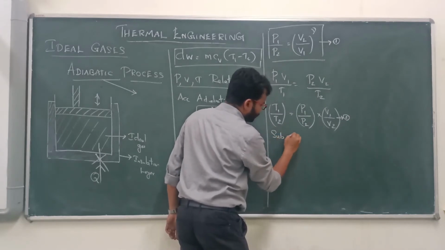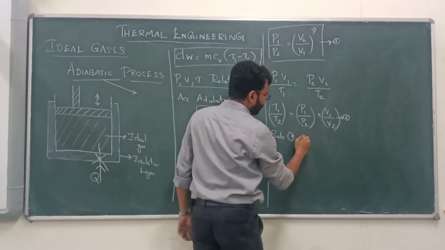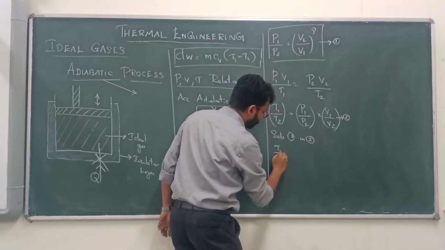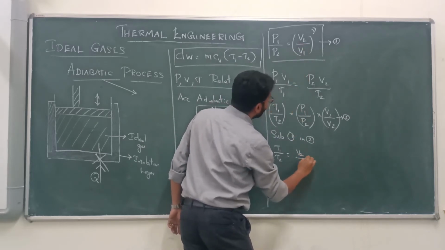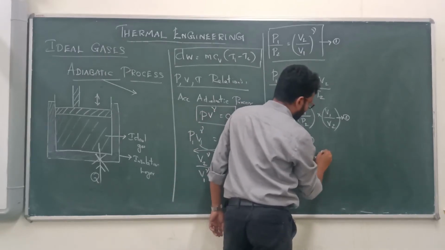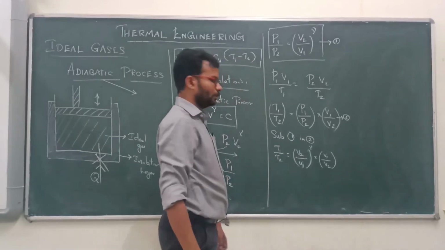Now substitute P1 by P2 from equation 1 into equation 2. So we get T1 by T2 is equal to (V2 by V1) to the power gamma into V1 by V2.